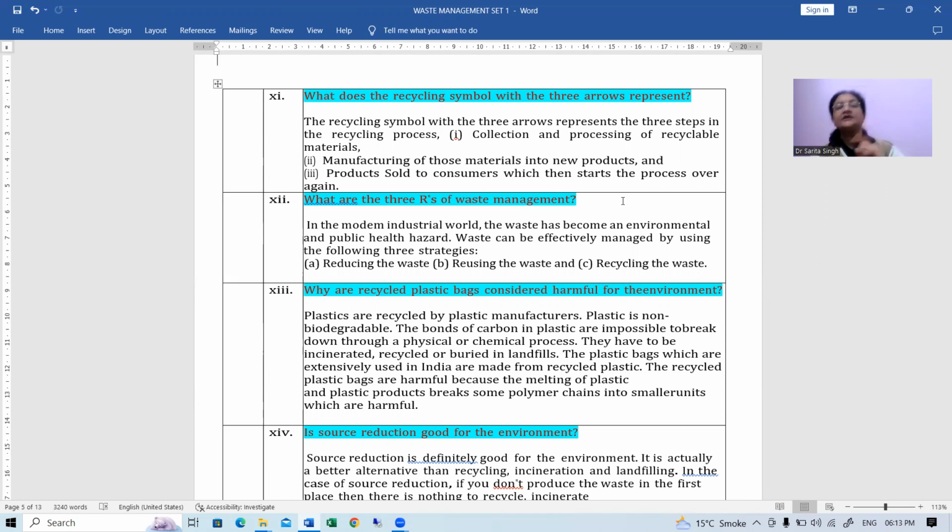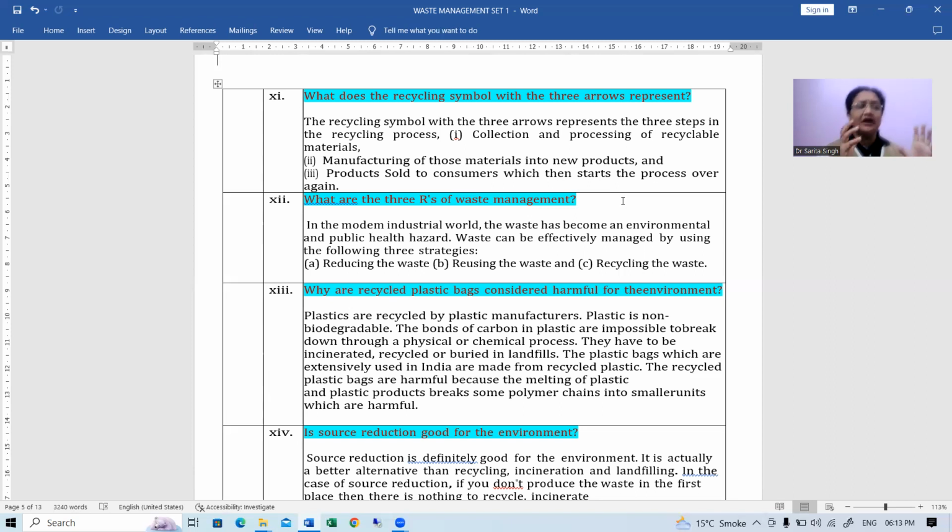What are the three R's of waste management now? Again, one symbol is there. We are talking of 3R, okay, which we discuss a lot in waste management. In the modern industrial world, the waste has become an environmental and public health hazard. Okay, and to get rid of the waste is a big problem in front of the various authorities, and especially just imagine those countries which are having very small land area.